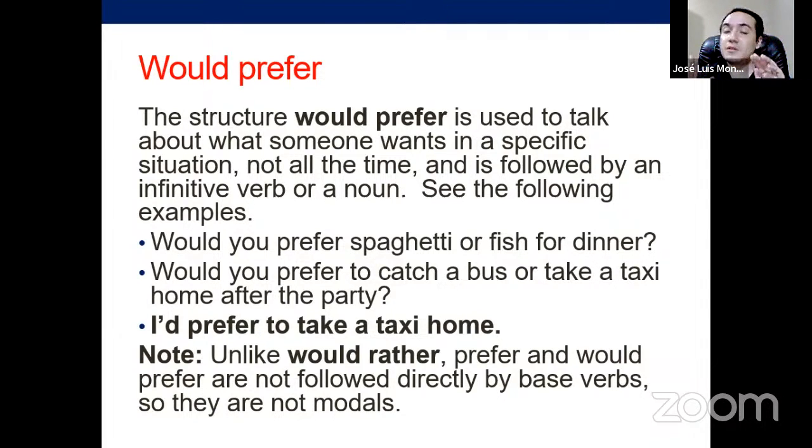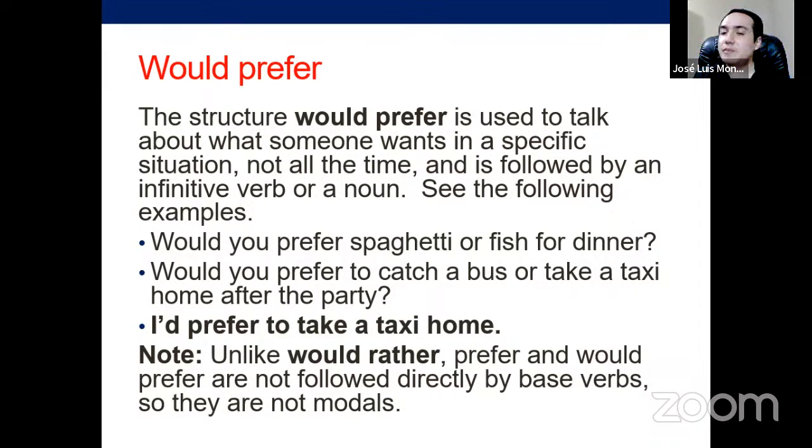So the structure would prefer is used to talk about what someone wants in a specific situation, not all the time, right? So similar to would rather, not to prefer, and it is followed by an infinitive verb or a noun. And here we use infinitive or nouns, okay? Those two. Would you prefer spaghetti or fish for dinner? You have options, right? More specific.